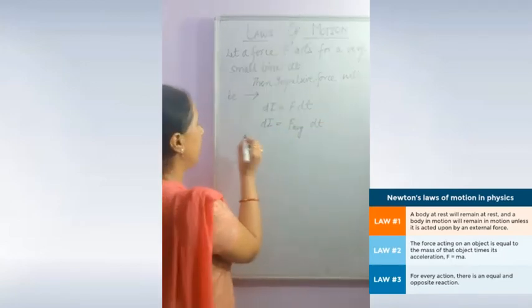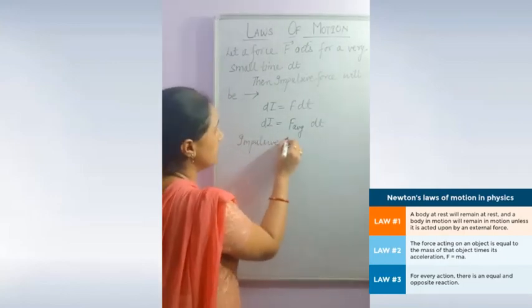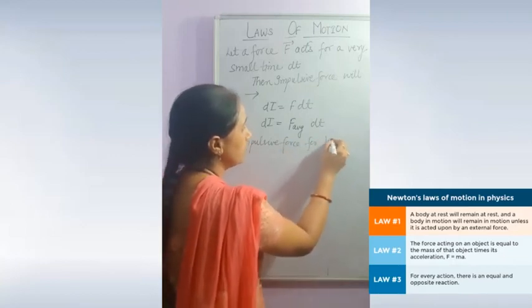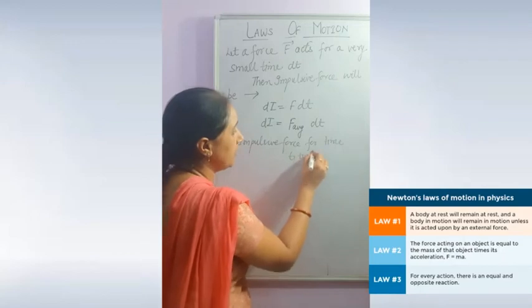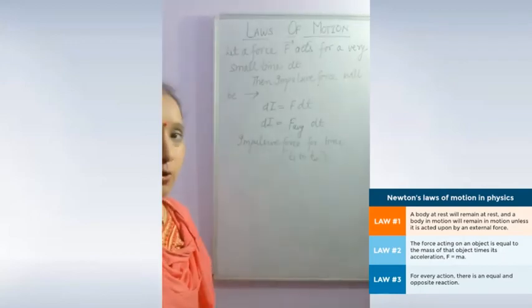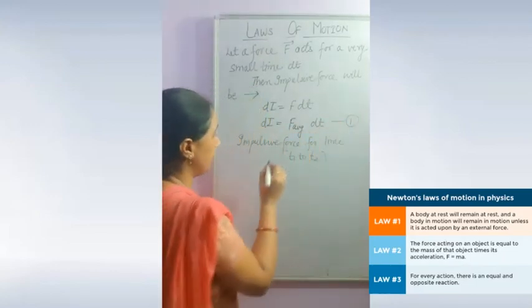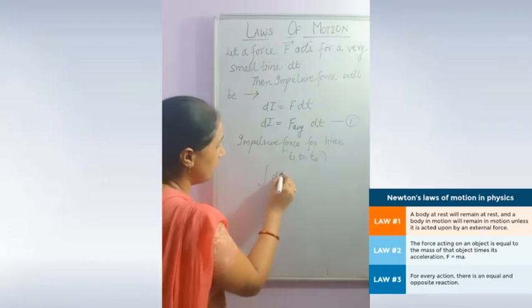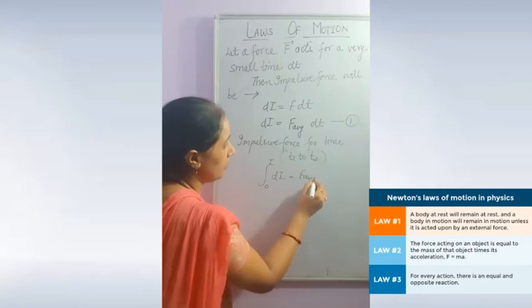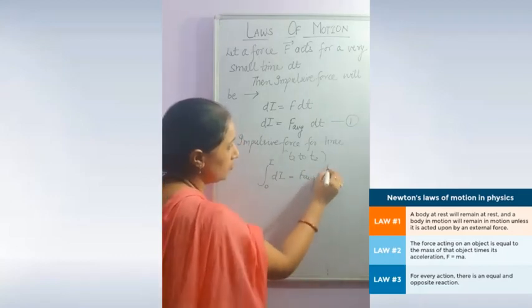If we have to calculate the impulse for a time interval from t1 to t2, what will we do? We will integrate equation 1 with respect to time: the integral of dI from 0 to I equals F average times the integral of dt from t1 to t2.